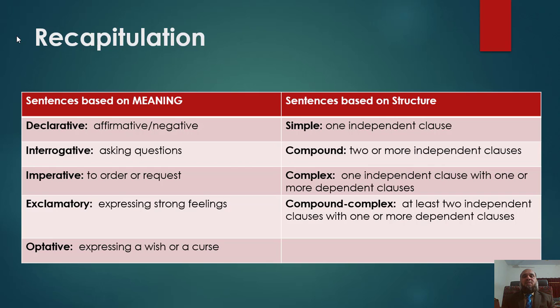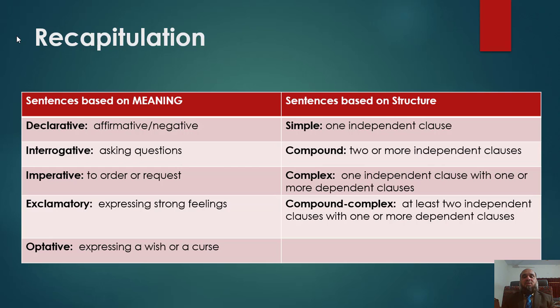Now we are going to recapitulate our learning of today. Column number 1 shows that sentences based on meaning have 5 types. Declarative sentence is affirmative or negative. Interrogative sentence makes questions. Imperative sentences show order or request. Exclamatory sentence expresses strong feelings, and optative sentence expresses a wish or a curse.